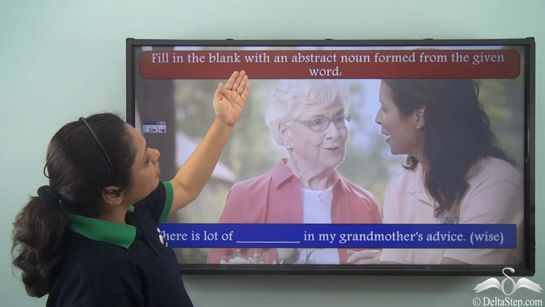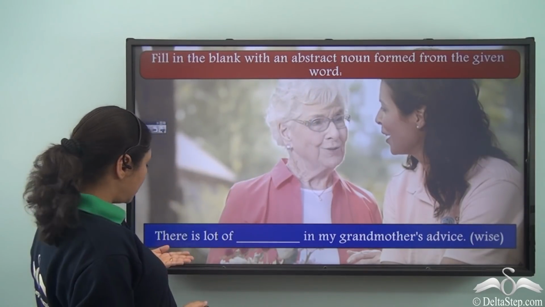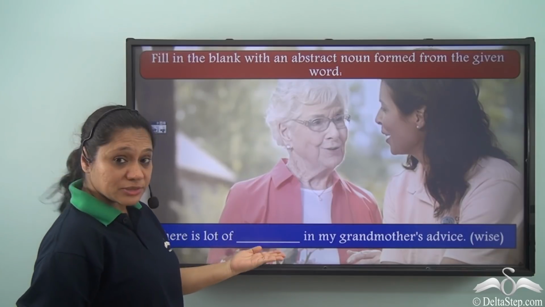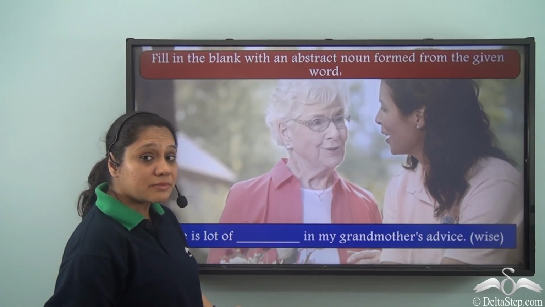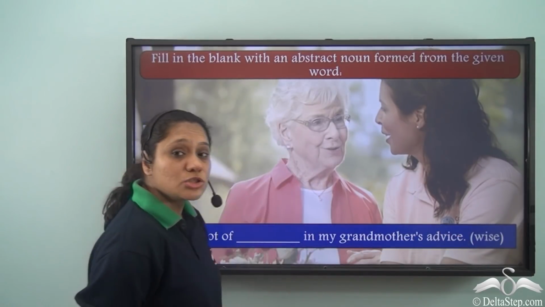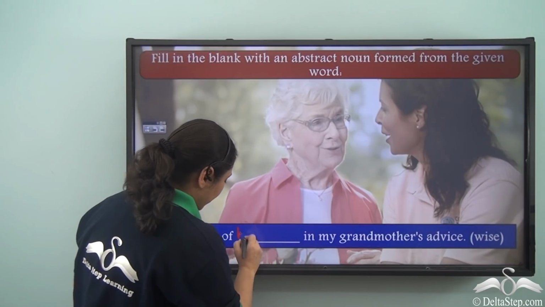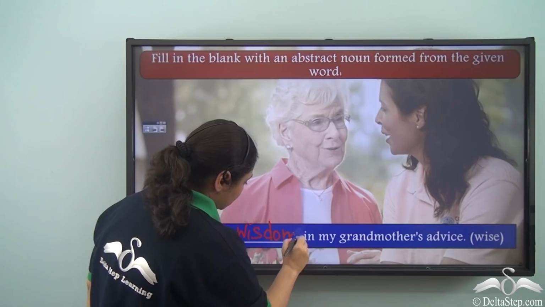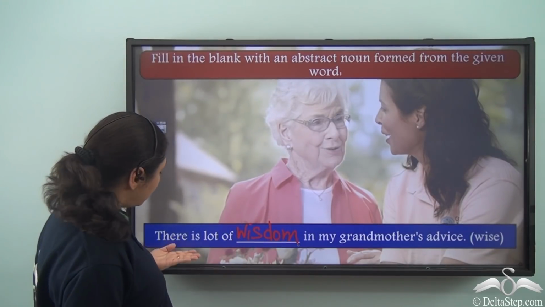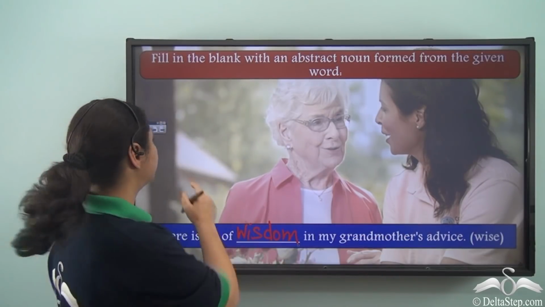Fill in the blank with an abstract noun formed from the given word. There is a lot of dash in my grandmother's advice, and the word given to us is wise. So what is the abstract noun of the word wise? It is wisdom. So our sentence will read, there is a lot of wisdom in my grandmother's advice.